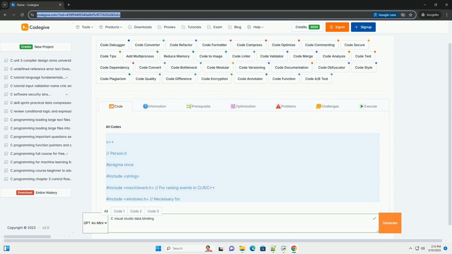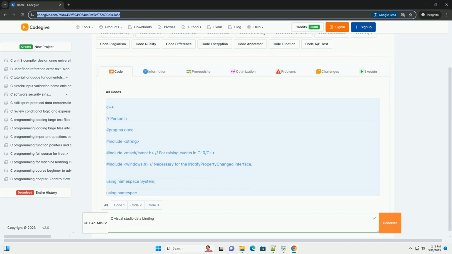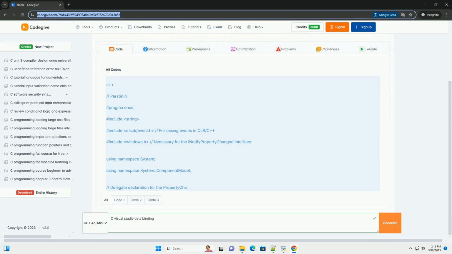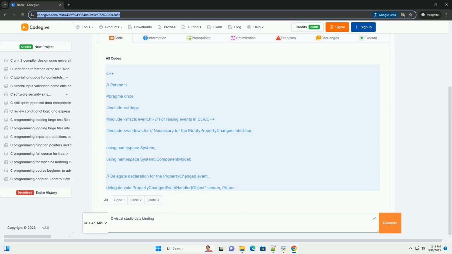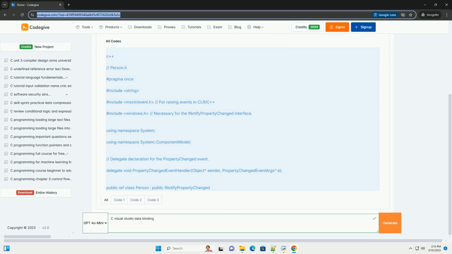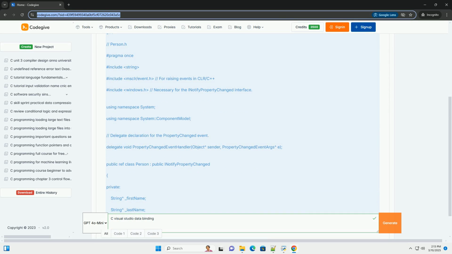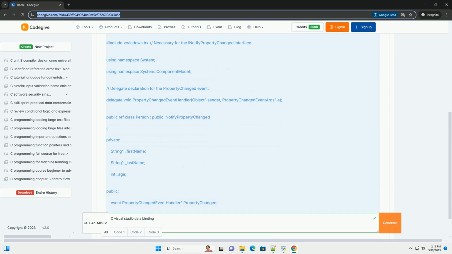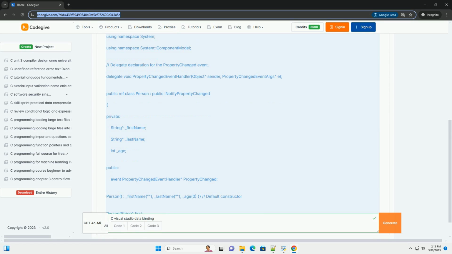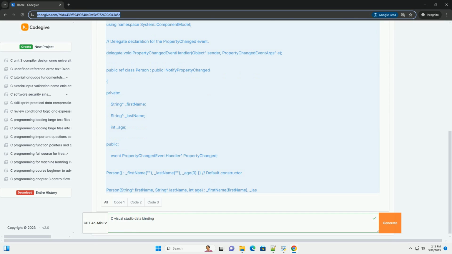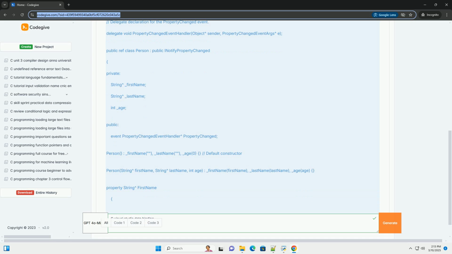OK, let's dive into data binding in C++ with Visual Studio, covering various aspects from basic concepts to practical implementation. This will be a detailed tutorial with explanations and code examples. Understanding data binding: bridging the gap between data and UI.